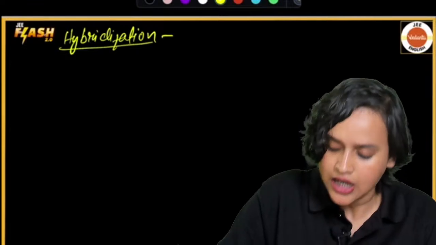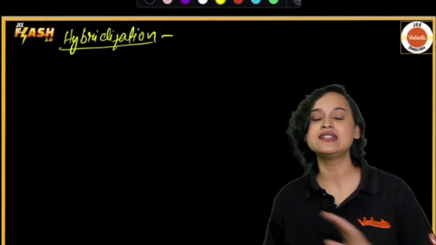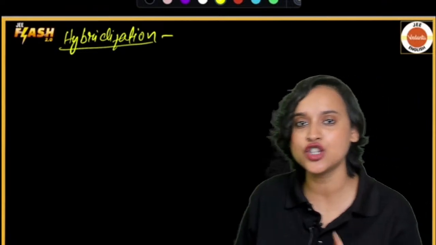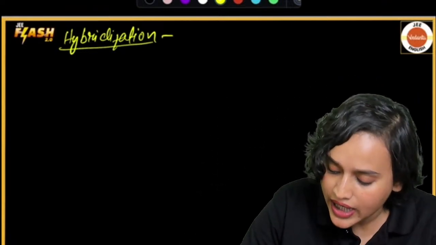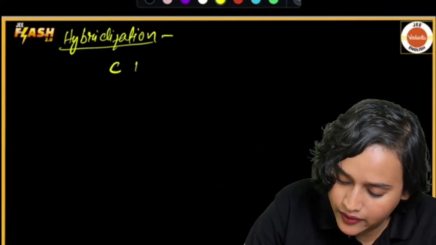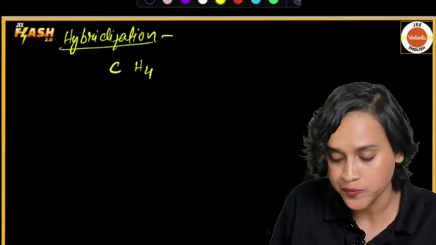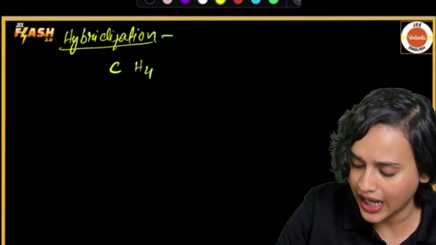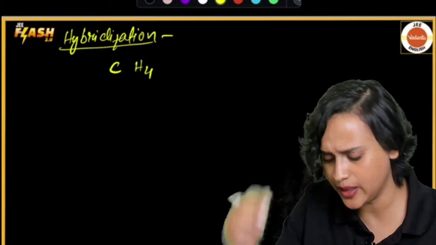So, let us start talking about hybridization. For hybridization, I think the easiest example that we can take is obviously CH4. In CH4, we have carbon here and 4 hydrogen. Carbon has 1s2, but let's forget about that.